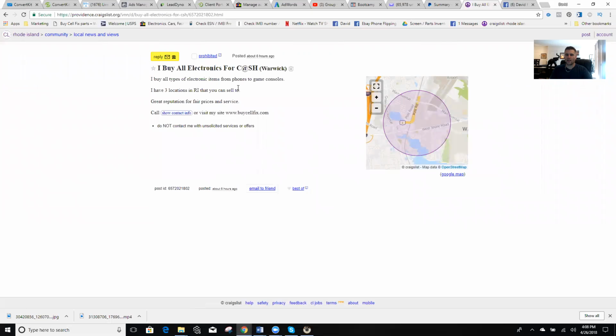I buy all electronics, and I use this little technique here and put an @ sign in between the C H and the S, the C S and the H. So that way it kind of throws Craigslist off a little bit. So you can also play around with little symbols in your titles in order to get ads to stick without them being flagged. And again, I just said it just a little bit different.